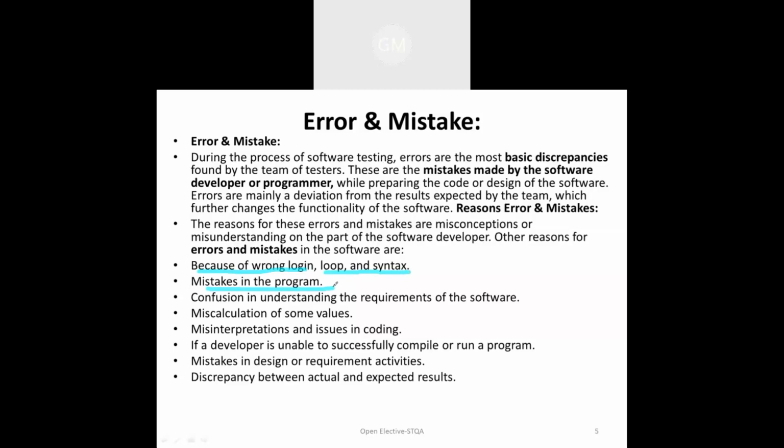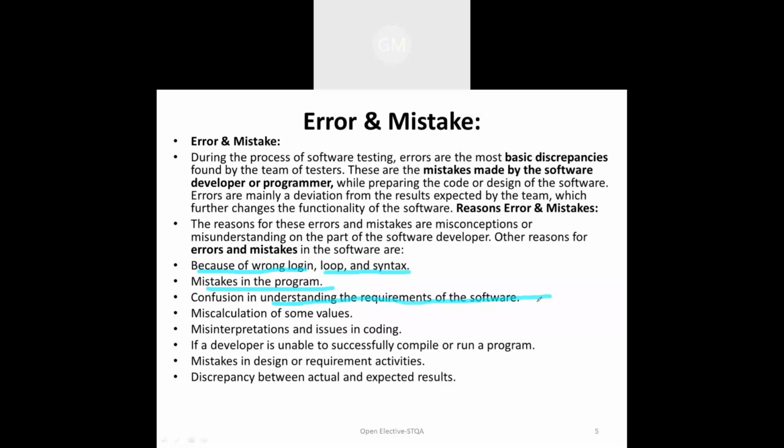The next thing is that there may be confusion in understanding the software. As we saw in the software development life cycle, the first phase is requirement analysis, where we gather all the information, understand it, and get feedback from the customers. If the requirements are not clearly understood, the system is not going to be understood properly, and that is a mistake.